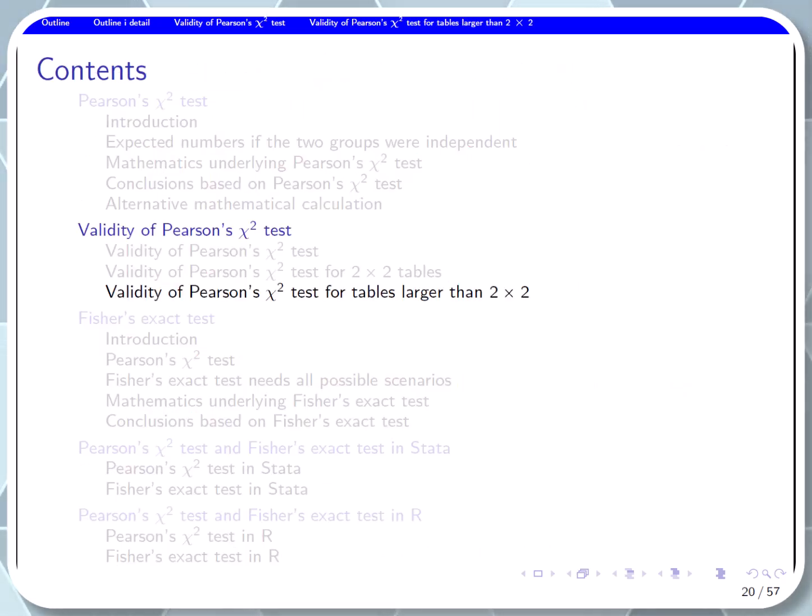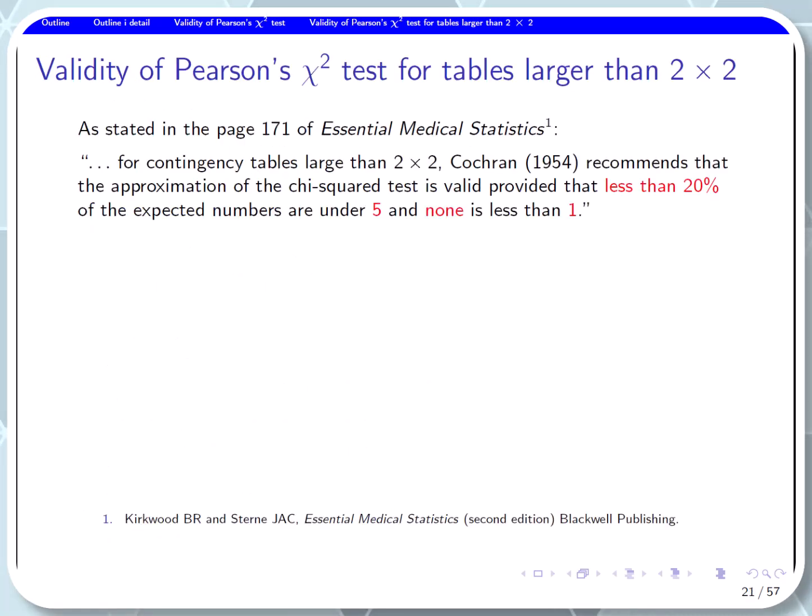Validity of Pearson's chi-square test for tables larger than 2x2. As stated on page 171 of the book Essential Medical Statistics, for contingency tables larger than 2x2, Cochran recommends that the approximation of the chi-square test is valid provided that less than 20% of the expected numbers are under 5, and none is less than 1.